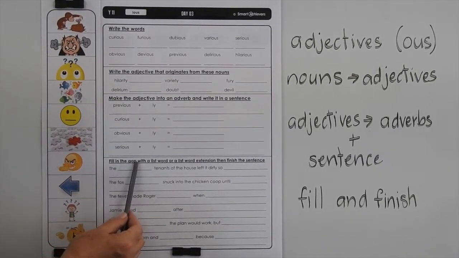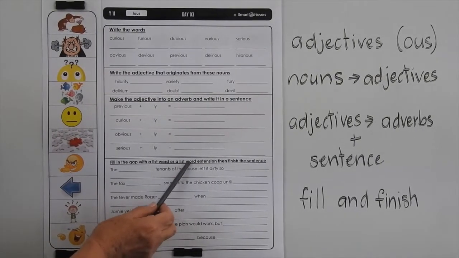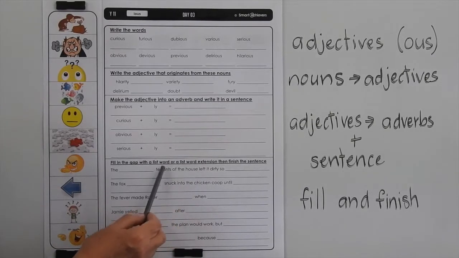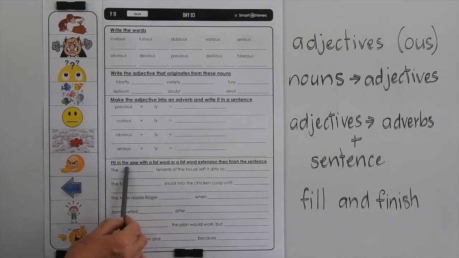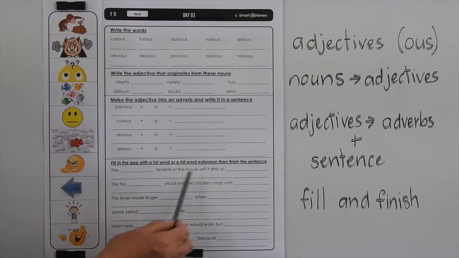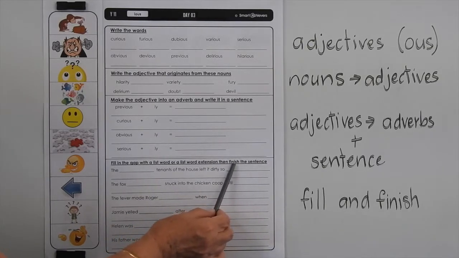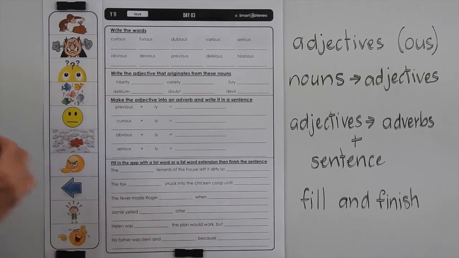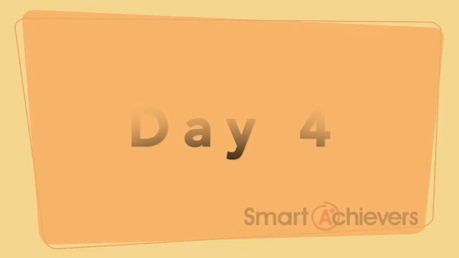Down the bottom you have to fill in the gap with a list word or a list word extension. So make sure that the word that you use to fill in there does fit the sentence appropriately. And then you have to finish the sentence. So make your sentence as interesting as you can with lots of descriptive words.